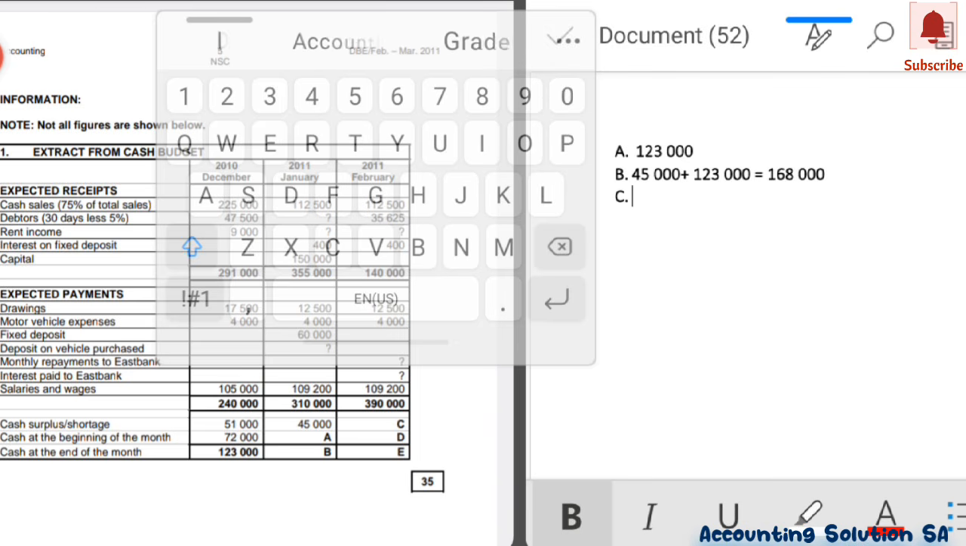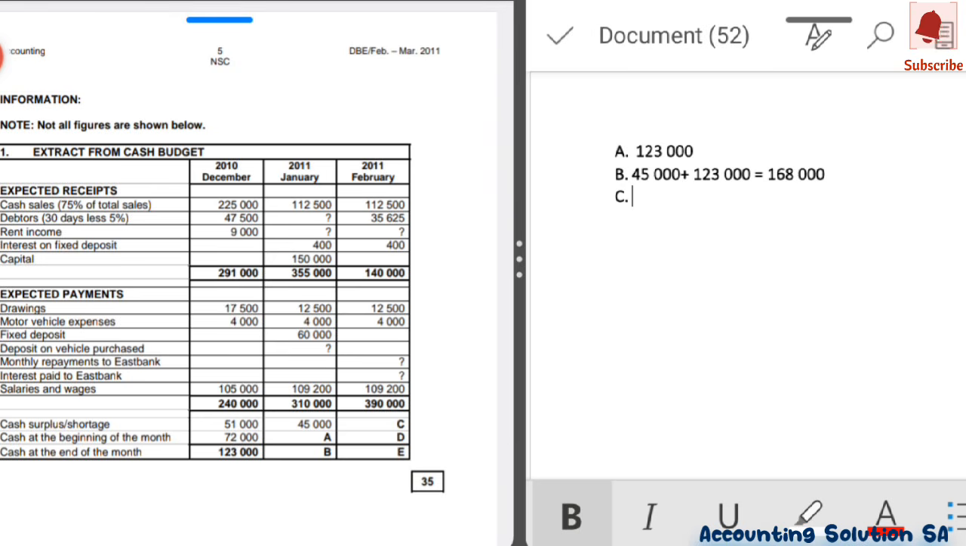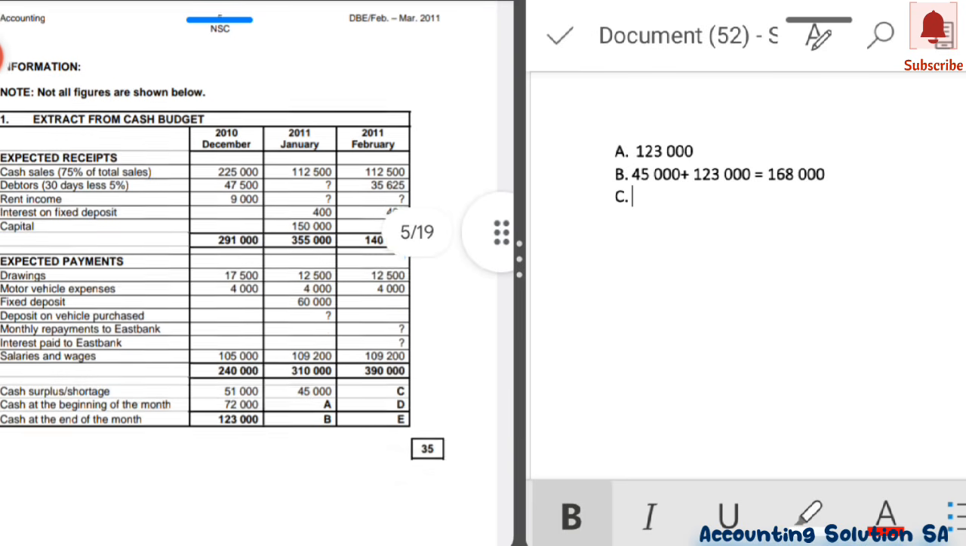168,000. All right, so now let's go to number C. Number C, they said that we have to calculate a cash surplus or a shortage or deficit for February. How do we calculate? Very simple. Even though we have some amounts that are not given, we have been given the total already. You don't have to recalculate those totals, guys, because they are already given. That's why they even bolded them.